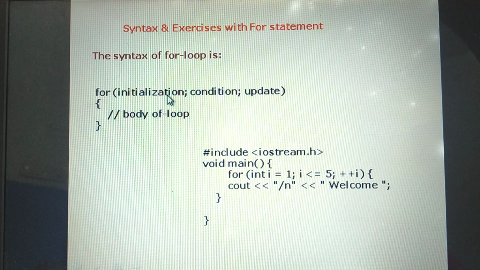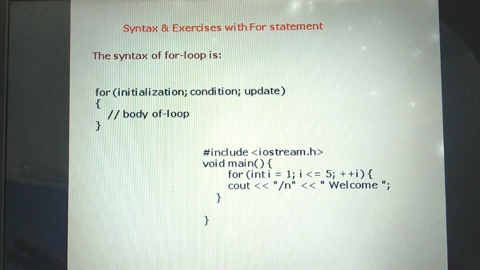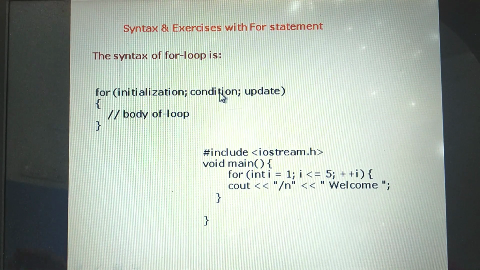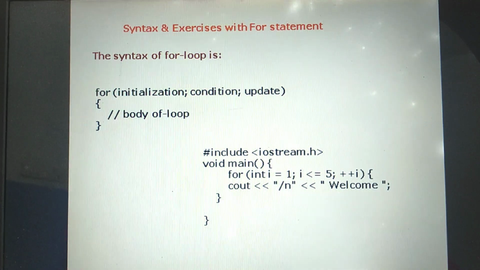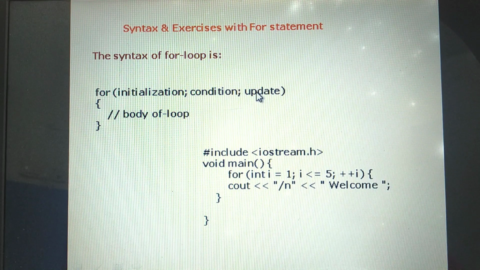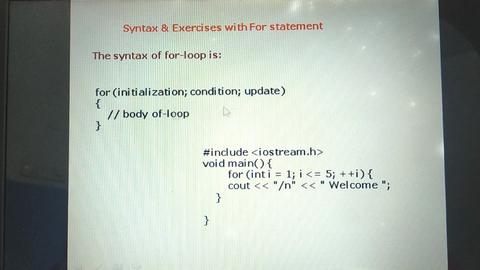Let us see the syntax of for loop statement. You need to make use of the keyword for. Then it will have 3 parts within parenthesis. First part is initialization, second part is condition, third part is update. We initialize the value, then check the condition, whether I is less than or equal to 5, or 100 or 1000, any condition we can give. Next, increase the value. Then the body of the loop. Here within flower brackets, braces, we can give whatever statements you want to repeat. This is the syntax of the for loop statement.